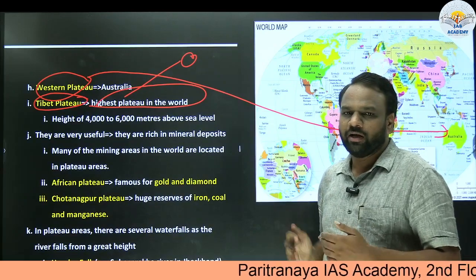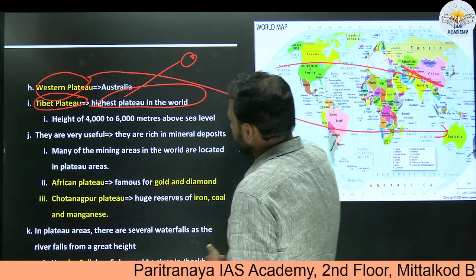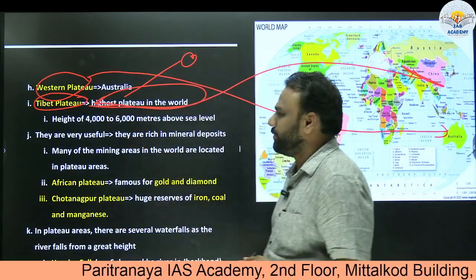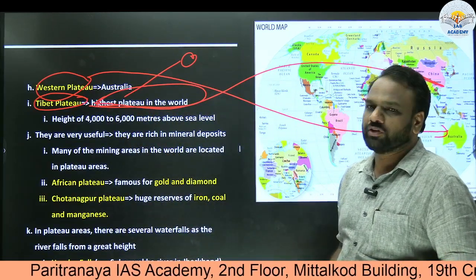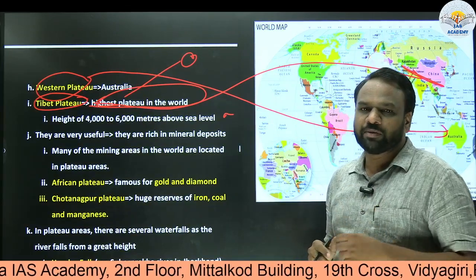So where is it located? To the north of India. So here we have Tibet Plateau. Its height varies from 4000 to 6000 meters, so not important.